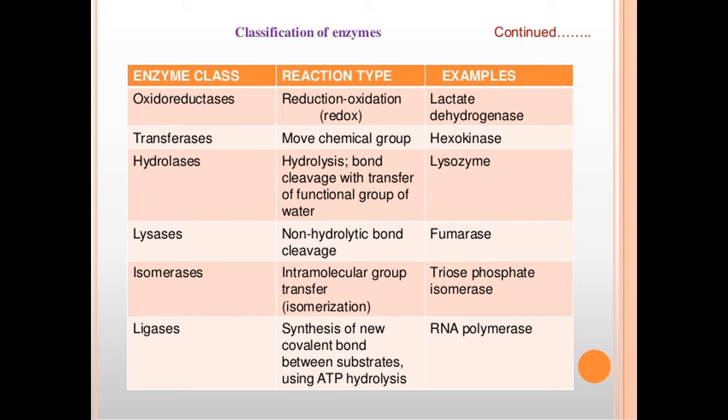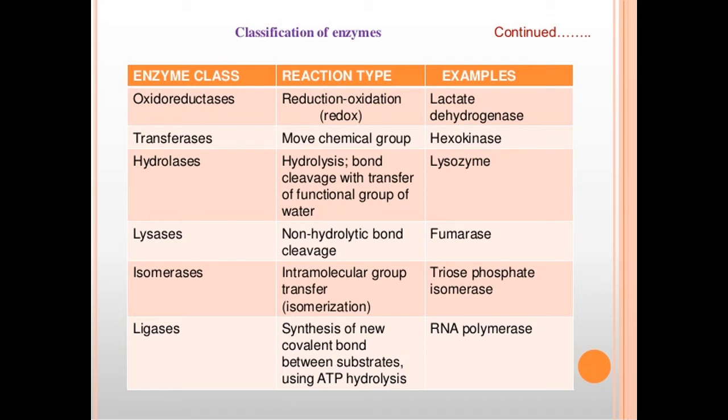Then the next one is class 2, transferases. The name itself indicates that they bring about the transfer of a group from one molecule to another molecule. Examples: kinases, transaminases. Glutamic acid plus oxaloacetic acid in the presence of transaminase gives alpha ketoglutaric acid and aspartic acid.